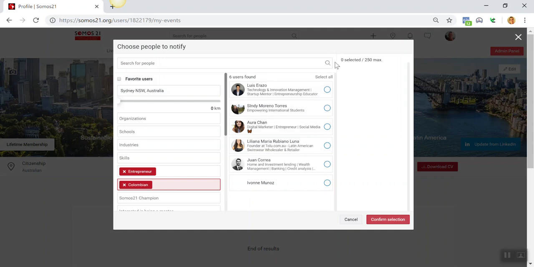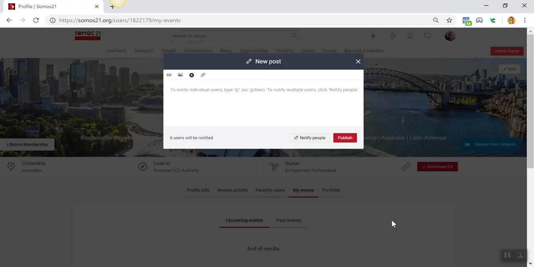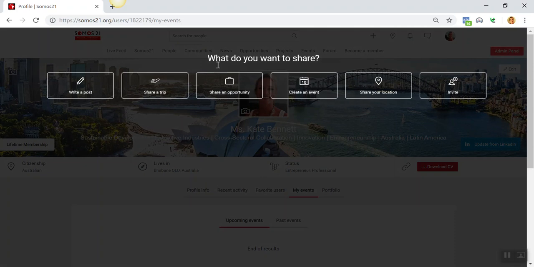So then you can select these. So you're like, well, there's 6 people who are all interested in, so you're going to select all and confirm selection. And then it brings you back here and it tells you how many users you're going to be notifying, right? So then when you hit publish, it's still going to publish and everyone's going to see it in the live feed. That's fine. But if there are specific people that you really want to make sure that their eyes get on this because it's specifically relevant to them, then you want to use this notify people functionality. It's incredibly, incredibly powerful.